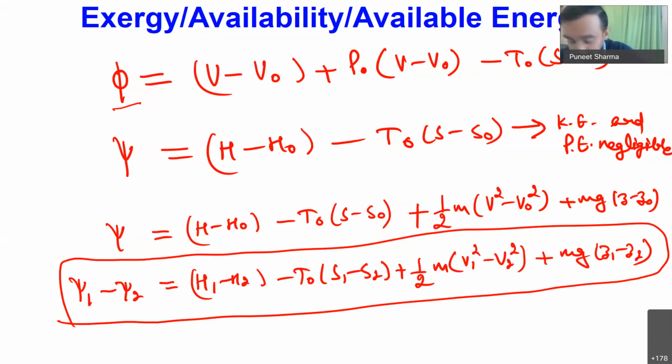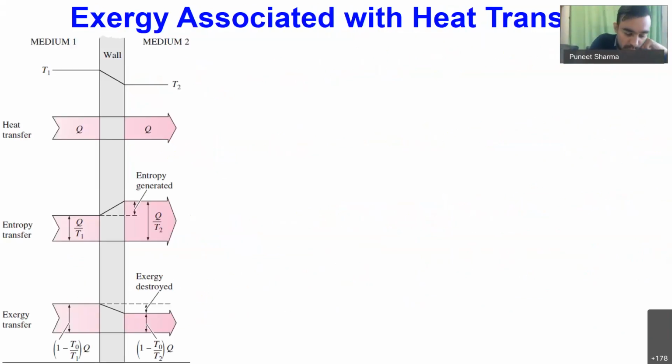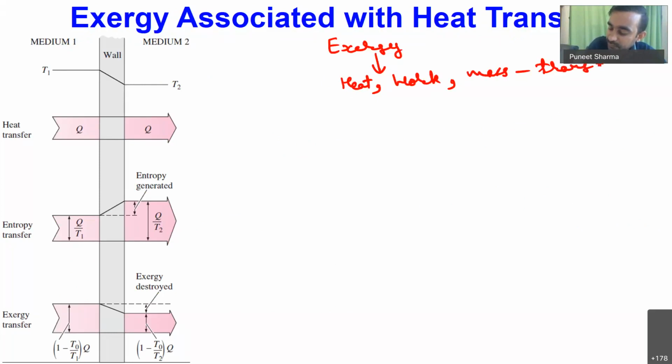Okay. Now let us try to once again give you some idea about exergy association with different quantities. So at the moment, we have found the association of exergy with heat transfer. We have found the association of exergy with work transfer, and we have also found the association of exergy with mass transfer. Okay. So like in case of energy, I told you earlier that when we are having transfer of heat, we will be having some transfer of energy. Work also causes transfer of energy, mass also causes transfer of energy.